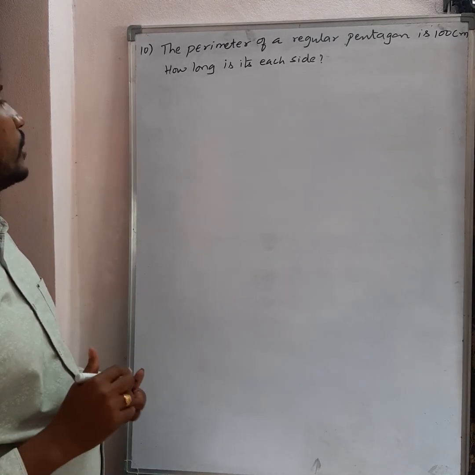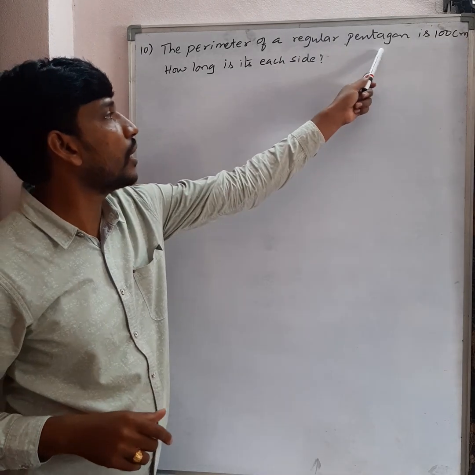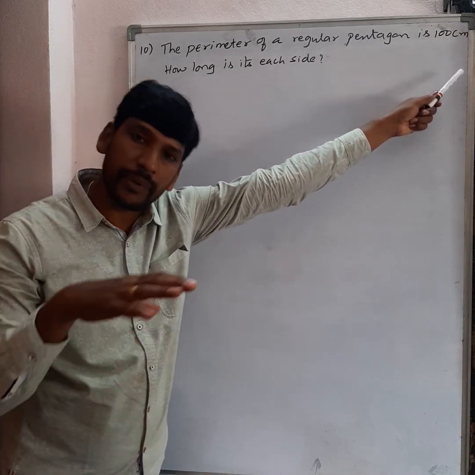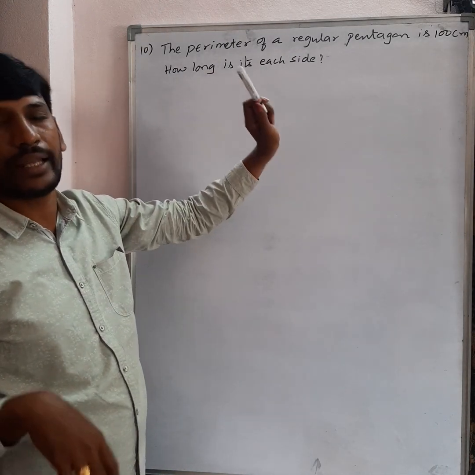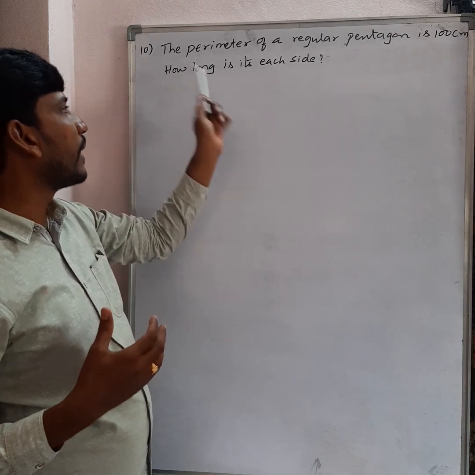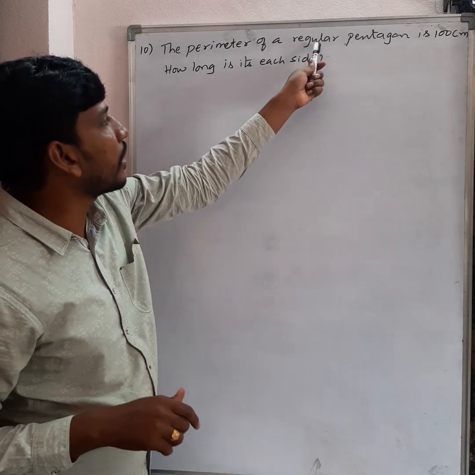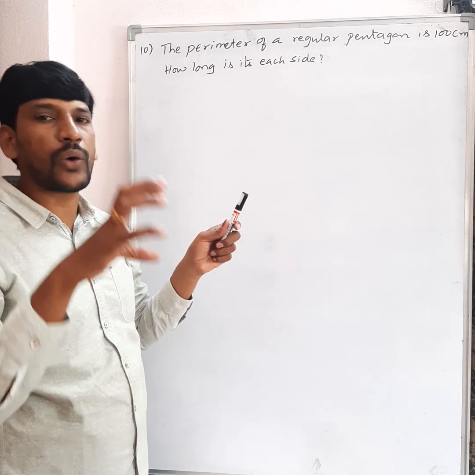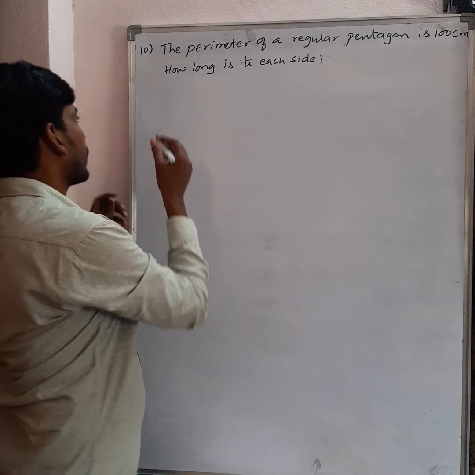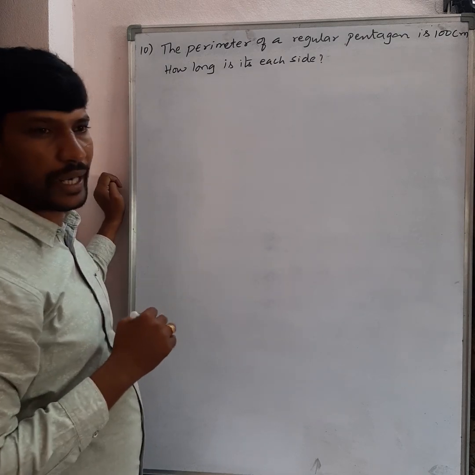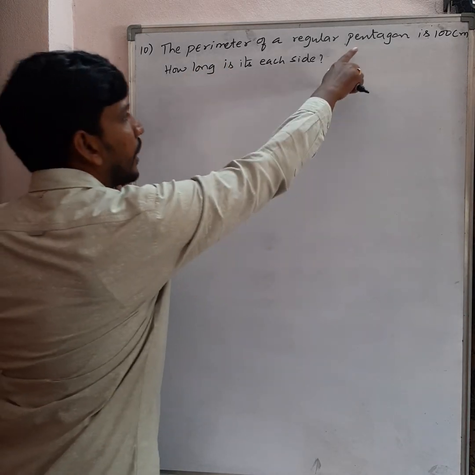Right children, see question number 10. The perimeter of a regular pentagon is 100 centimeter. The given perimeter of the regular pentagon. They are asking how long is each side. They are asking to find the side of the regular pentagon. The given perimeter. See, here it is a regular pentagon, means all sides are equal. Pentagon means 5 sides. Now see this here. Just now we discussed question number 9. There we divided by 4 because it is a square. Now we are going to divide by 5 because a pentagon has 5 sides.